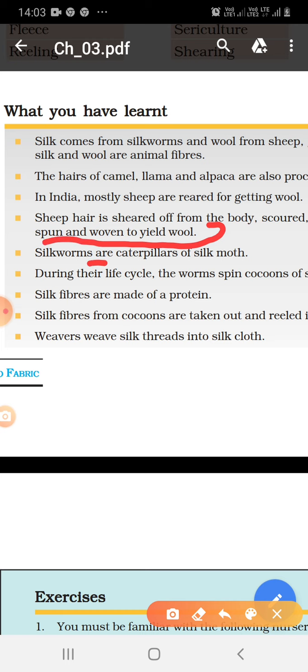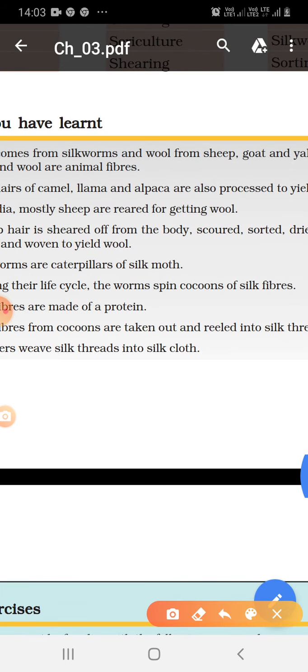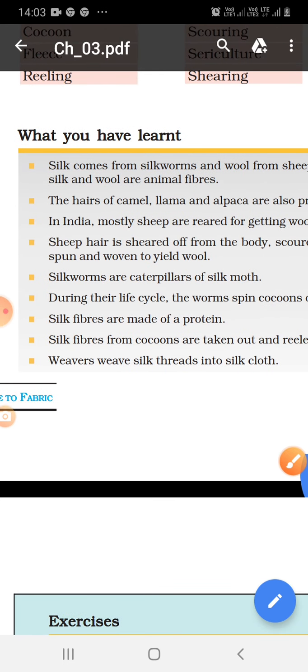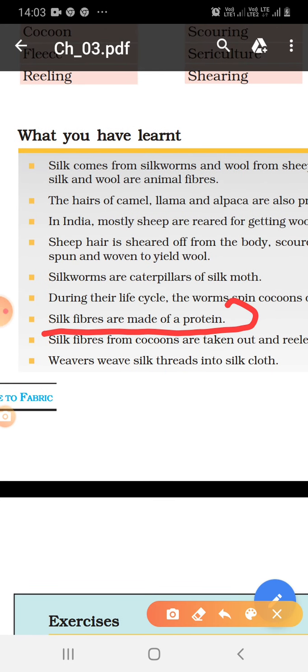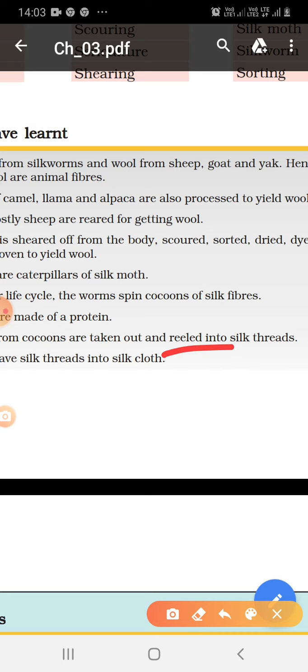Okay, silkworms are caterpillars of silk moth. During their life cycle, the worm spins cocoon of silk fiber. Silk fiber is made up of protein. Silk fiber from cocoon is taken out and reeled into silk thread. Clear to all of you?